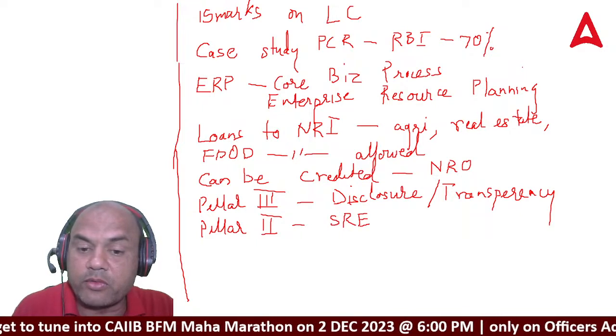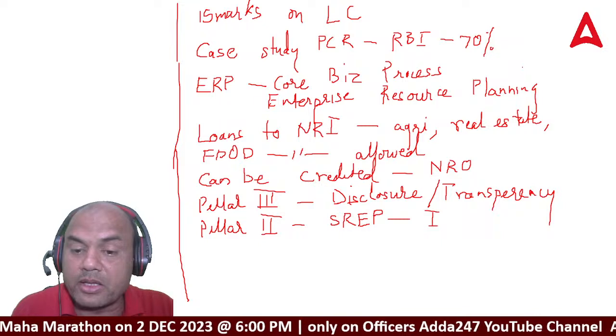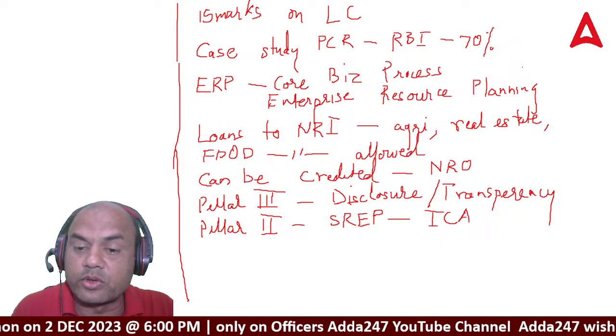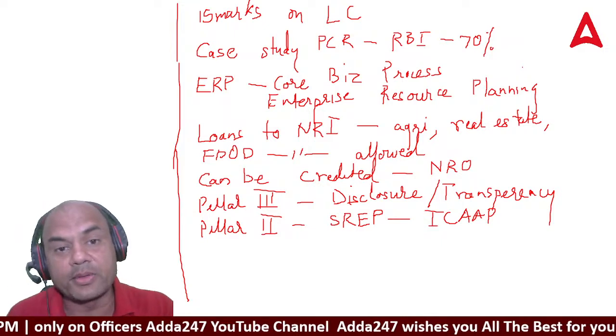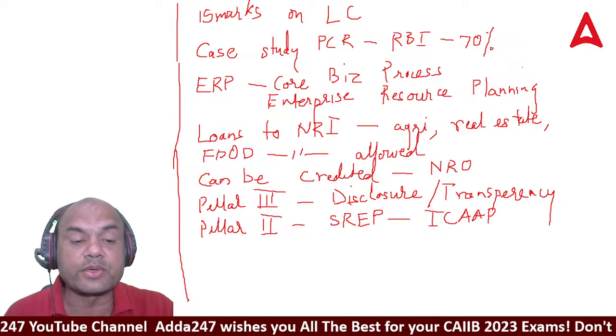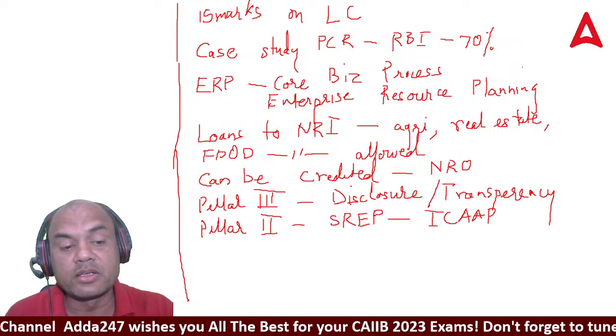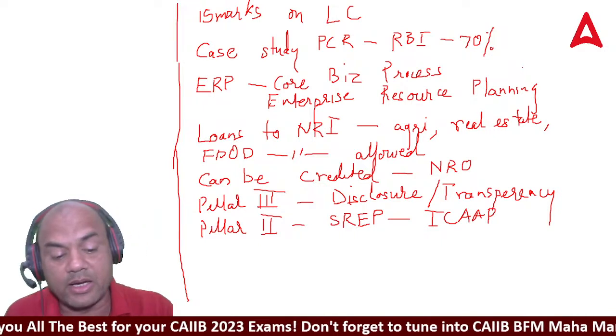SREP, supervisory review. What does it include? It includes ICAP. Remember, in the morning ICAP was not asked, so in the afternoon shift, they will definitely ask you on ICAP. ICAP is a part of Pillar 2. Remember this. Then the next question was on CCCB. What is CCCB, and what is it maintained in?